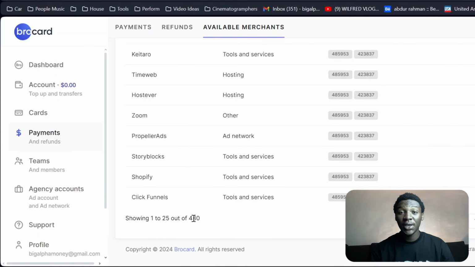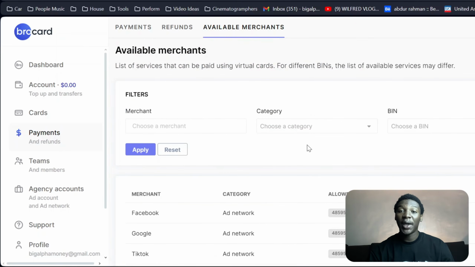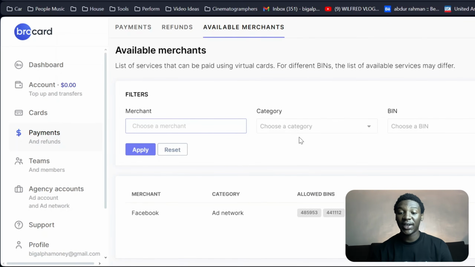For someone like me who is going to be using these cards for a lot of different payments online, for affiliate marketing, for CPA marketing ads, for buying things on different platforms like Amazon and eBay, all these platforms right here are going to be accepted by my broker. You can also search for a merchant of your choice. Just come over here if you're looking for a specific merchant. That way you can find the card that's going to be most suitable for that merchant.